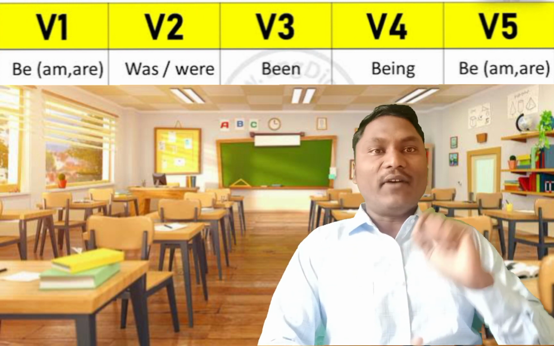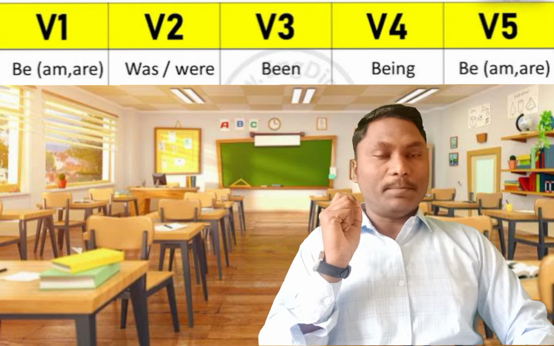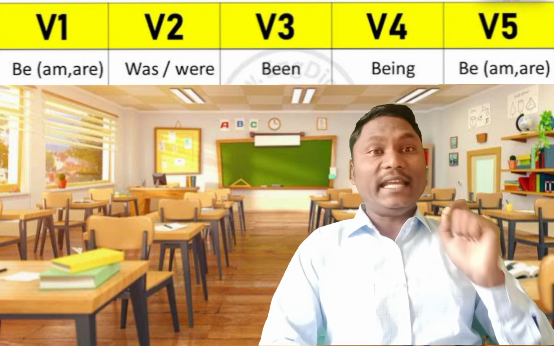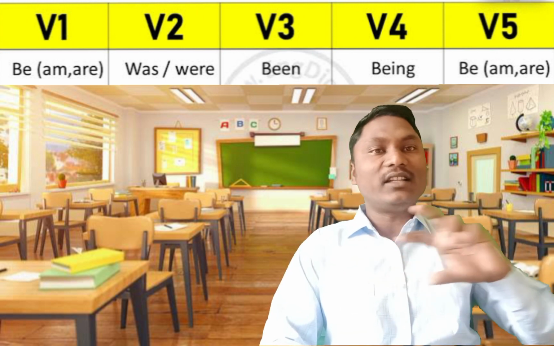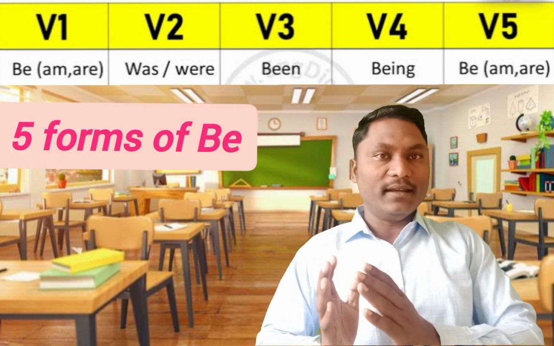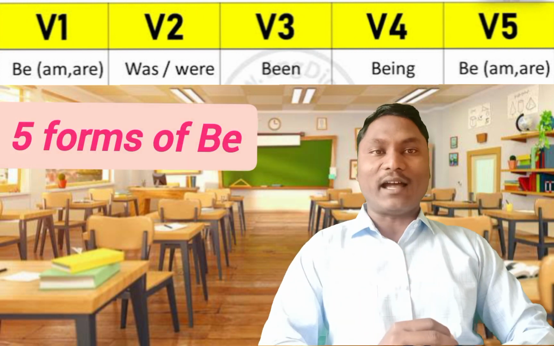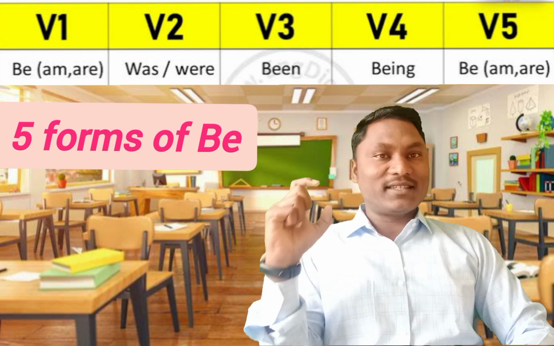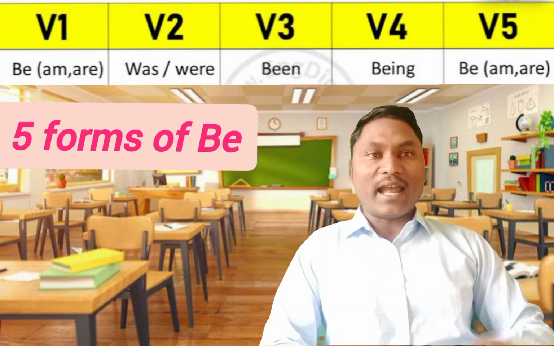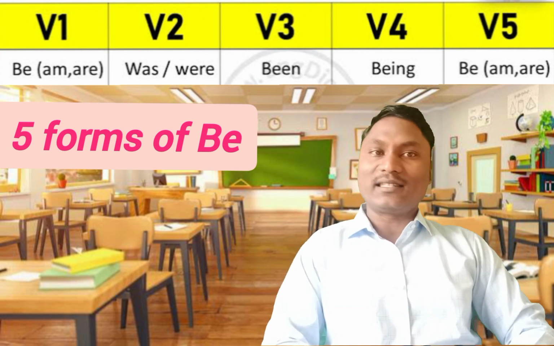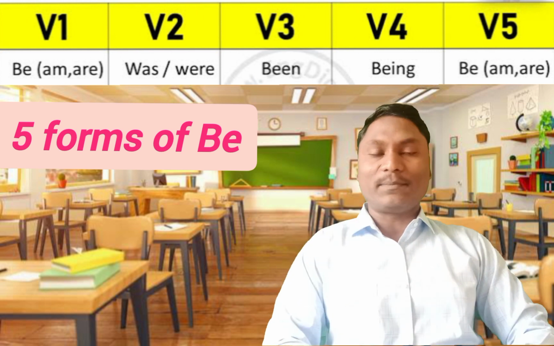And V5, the present form, is is, are or am. So these are the five forms of the be. Now you might have got the idea: be is the base form, being is the present participle, and been is the past participle.